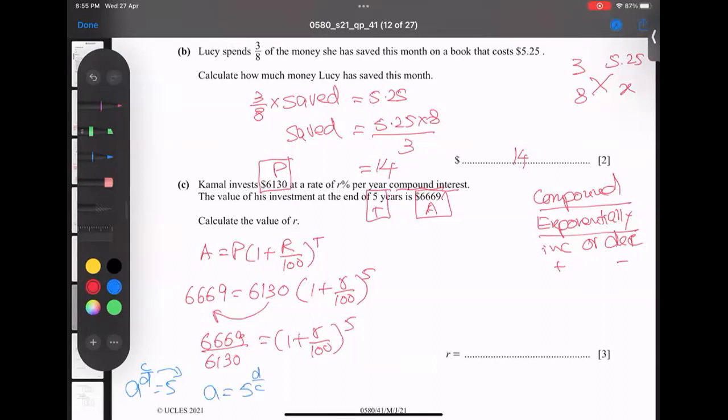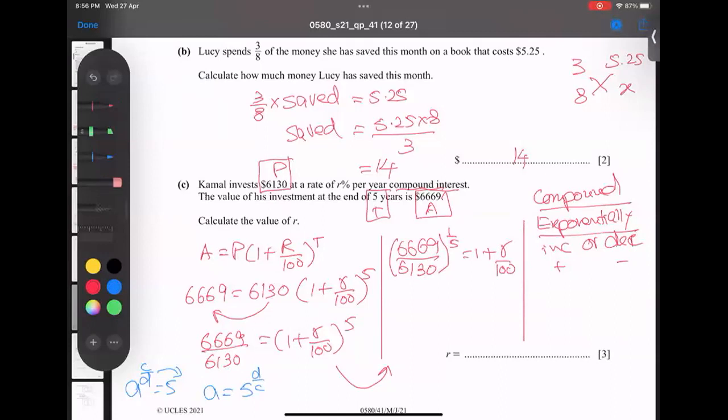If you understand this criteria, this 5 will go there and become 1 by 5, because 5 has 1 under it. So when I bring the power 5 to the other side, we get 1 over 5. So I'm writing it here: 6669 over 6130 to the power 1 over 5 equals 1 plus r over 100.